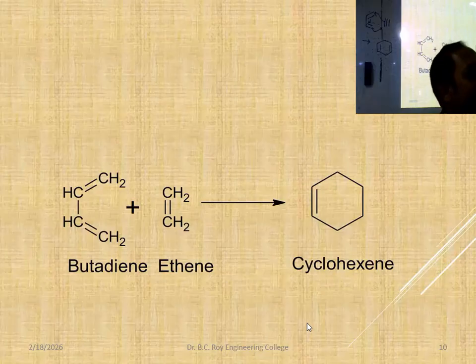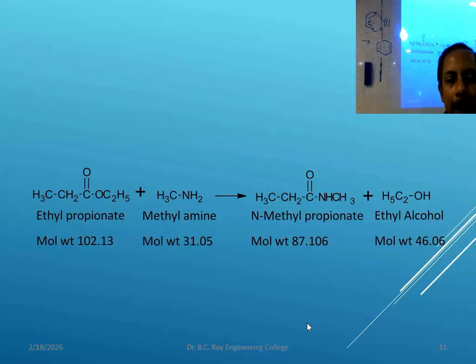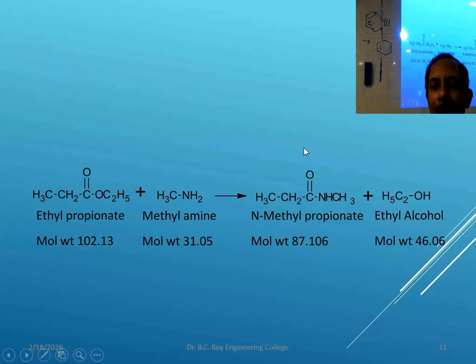Butadiene plus ethene they have taken. I have taken acetylene. If you take acetylene, one double bond will be there, and if you take ethene, then there will be no double bond. That's the difference. In my case, it was two double bonds. Ethyl propionate plus methylamine: you are getting two products. One is the desired product, one is the side product. But this side product you have to collect and utilize.